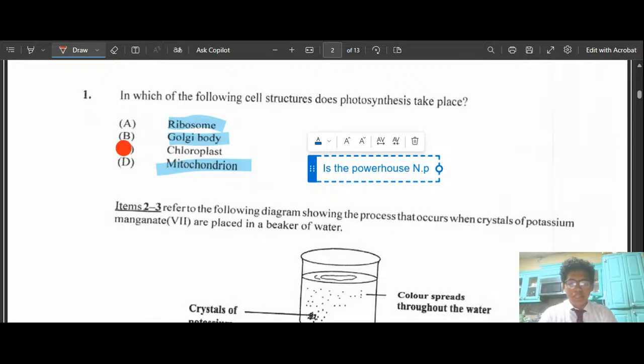So there's something I want to put down. You could just take this down. There's no way the mitochondrion, the Golgi body, or the ribosome could actually function in that sense of where photosynthesis takes place. Photosynthesis always takes place in the chloroplast. And guys, sorry for the little lag. I don't know what happened. I just reconnected, but we're back.